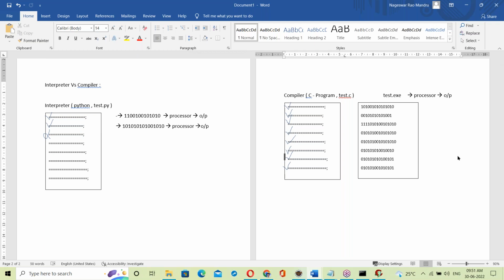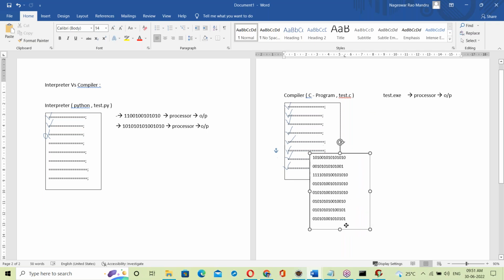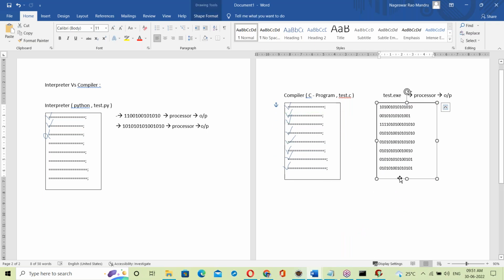See, these guys are saying correct. Prashant Kumar, good. Yakub also good. See, this is an extra box, right? What is this box in this second page? It's the exe file. That is exactly the difference. The interpreter does not generate an exe file. The compiler generates an exe file. That's the main difference.